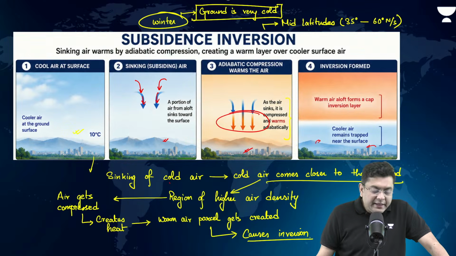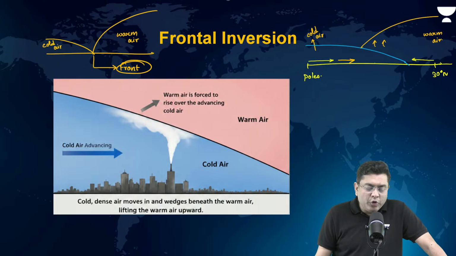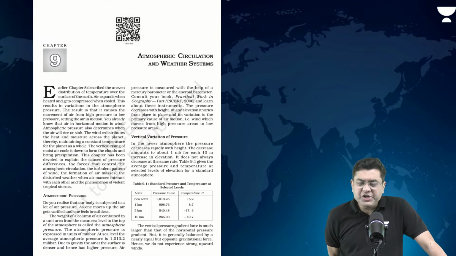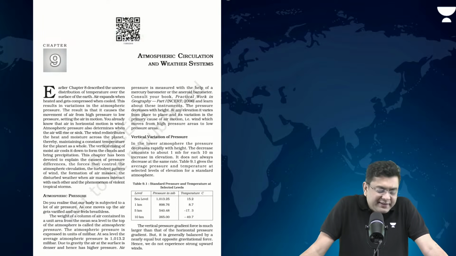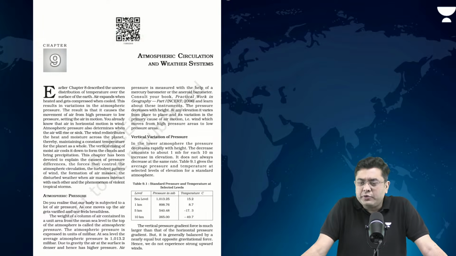Okay, now then, moving over to the next chapter, we initiate this chapter. We will not have the complete discussion of this chapter today. This is the chapter associated with atmospheric pressure, the case of the wind systems, permanent wind systems, etc. Today, we are just going to discuss the basics of atmospheric pressure. We are going to discuss what creates wind.